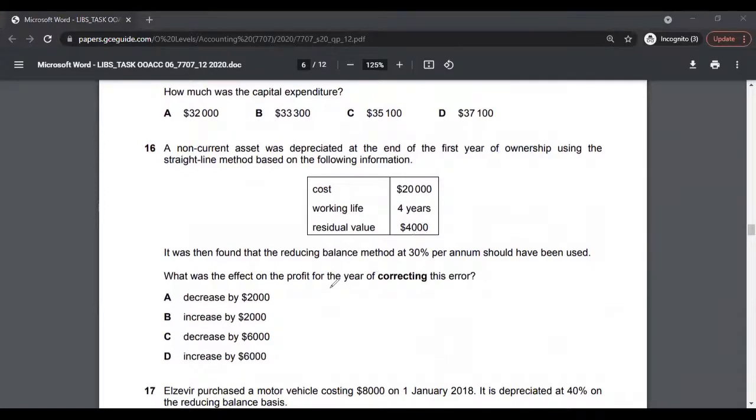Multiple choice 16, what was the effect on the profit for the year of correcting this error? Let's see what the error is. It was then found that the reducing balance method at 30% per annum should have been used. So the company used the straight line method, and you have to go from the straight line method to the reducing balance method.